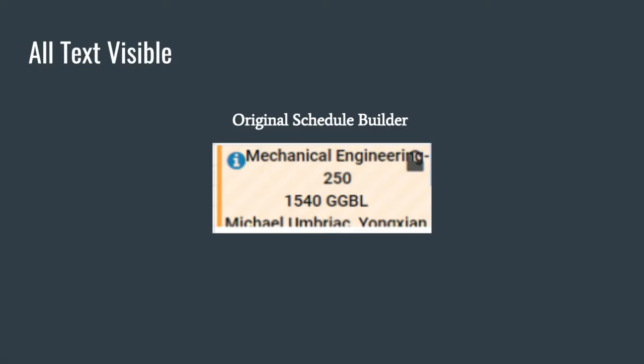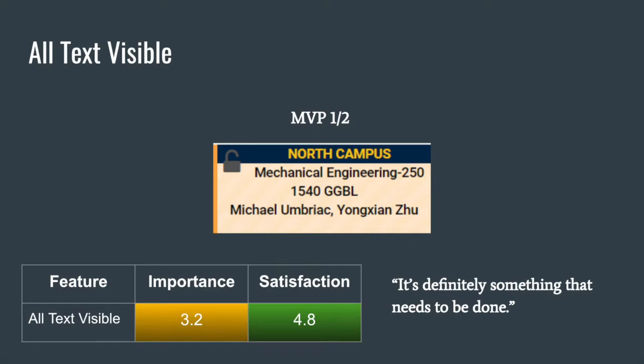The first issue we sought to solve with Schedule Builder was an issue where some professor names would be cut off in the course box on the schedule. In order to solve this, we made all the text visible. We accomplished this in our first MVP, making everything fit cleanly, as shown in the image on screen. We ended up making no further changes with the text based on our very high user satisfaction level with our changes, coupled with a belief in our target audience that this wasn't an overly important feature based on the low importance score.